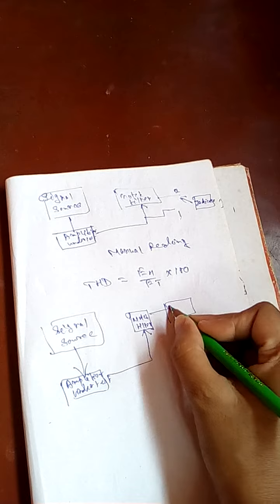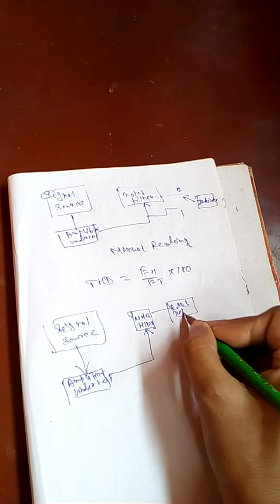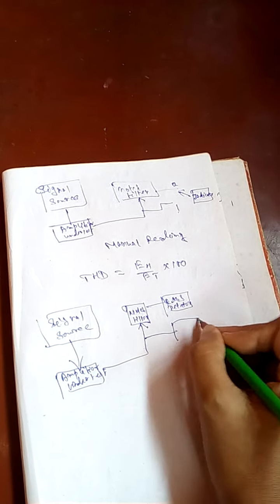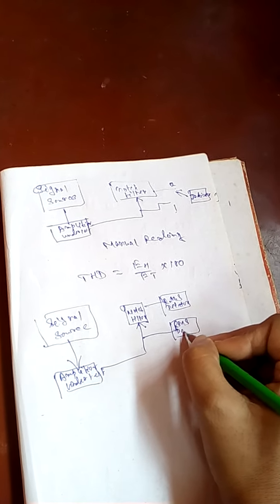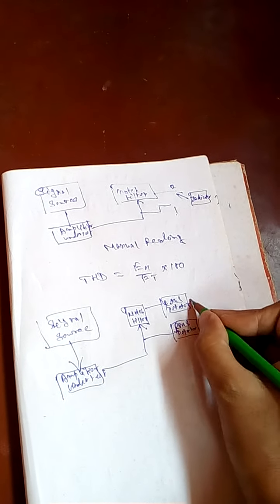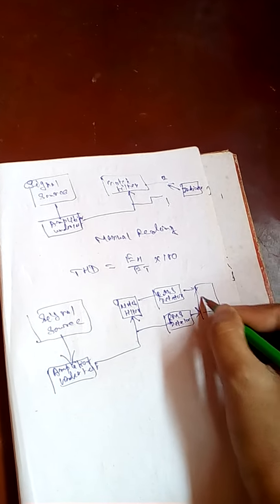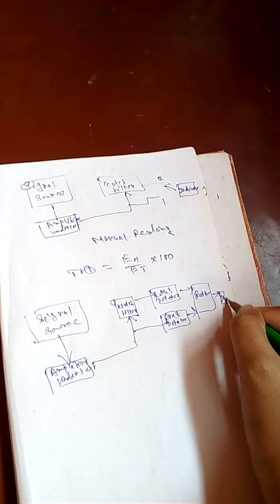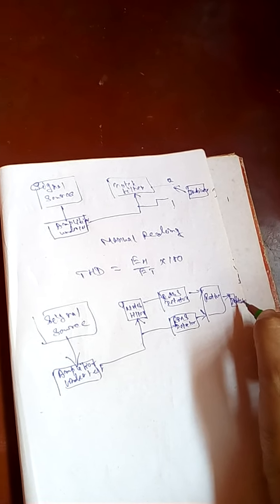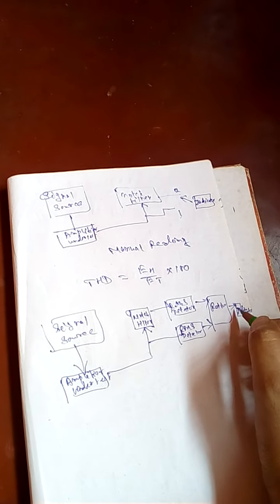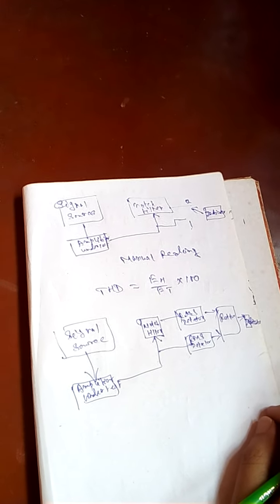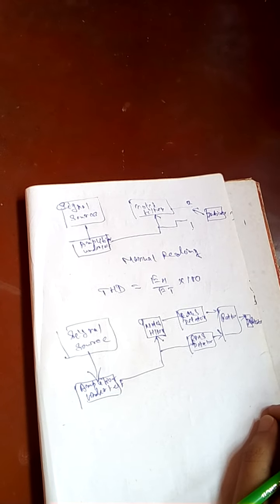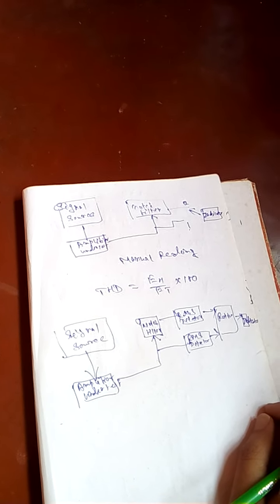Then there are two RMS detectors, then their ratio is taken, then the indicator. So in this alternative arrangement, ET and EH are measured simultaneously and the ratio, THD, is calculated and shown on the indicator.